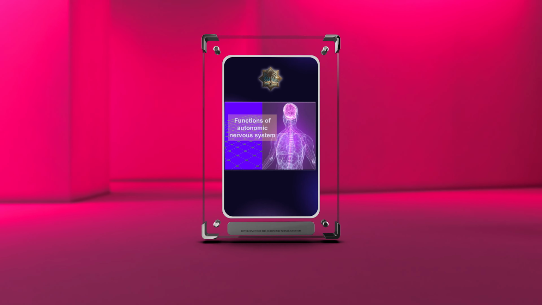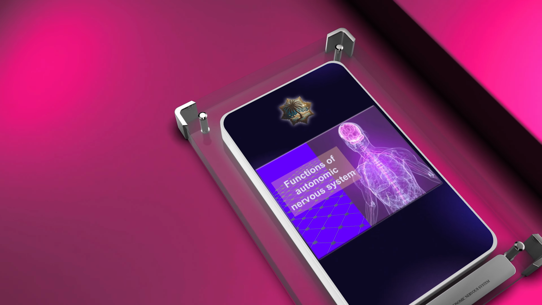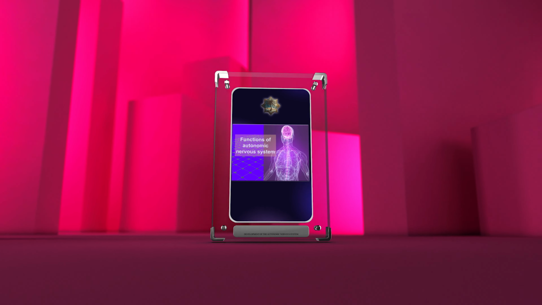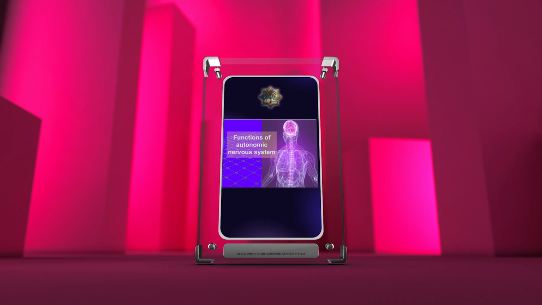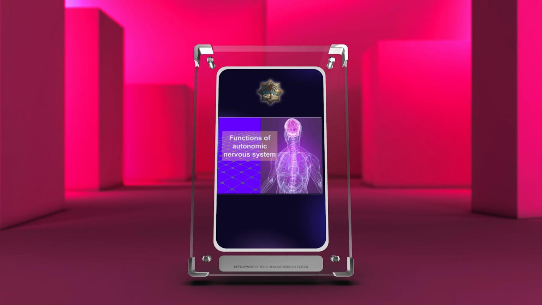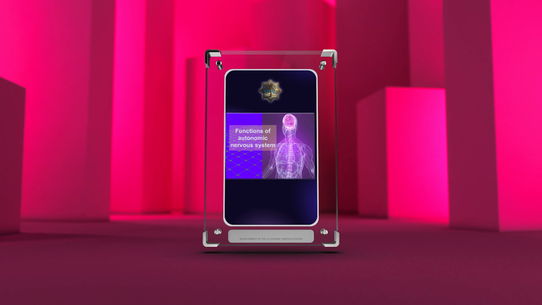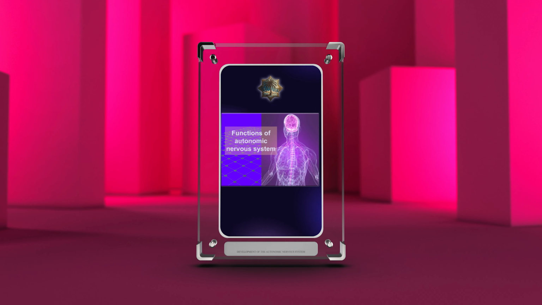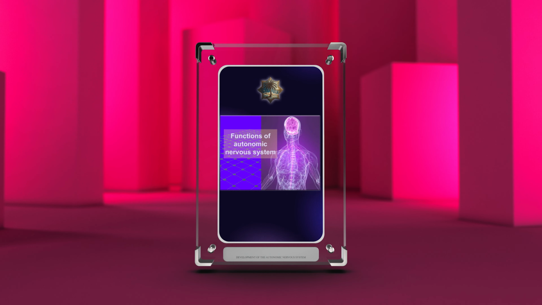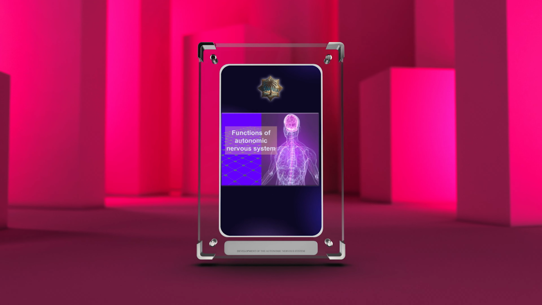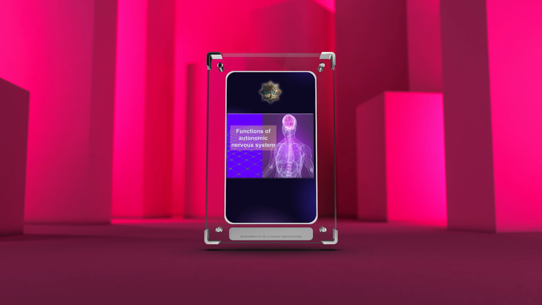Embryology is a fascinating field that delves into the intricate development of various organ systems within the human body. Among these is the autonomic nervous system, a critical component responsible for regulating involuntary bodily functions. In this comprehensive script, we will explore the embryonic development of the autonomic nervous system, focusing on the genetic regulation of neural crest cell migration, lineage specification, ganglia formation, neurotransmitter involvement, maturation processes, neurotrophic factors, neuroendocrine regulation, and the clinical